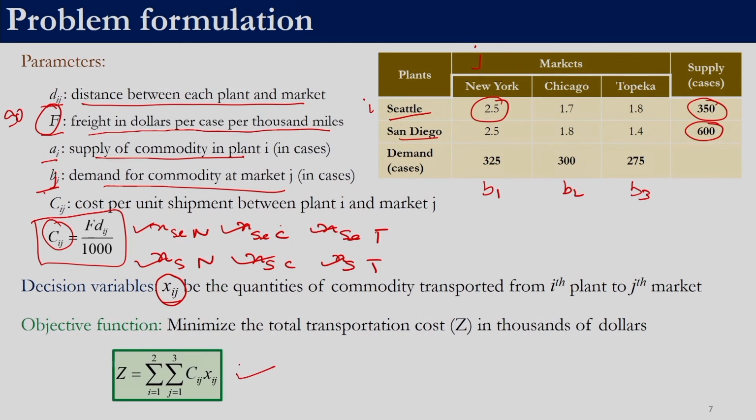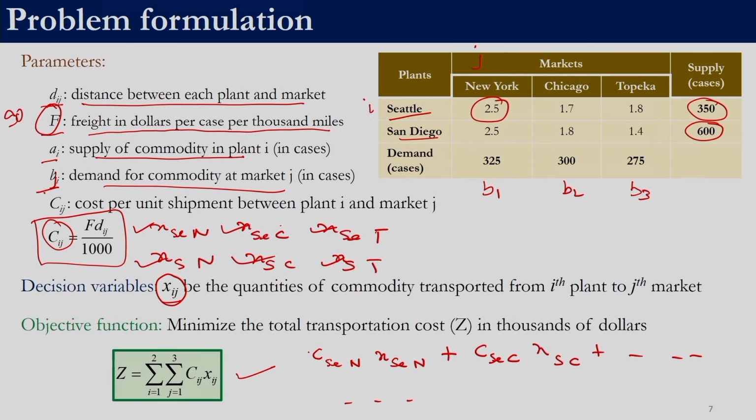This expression gives us the total cost. What we are saying is the cost of transporting from Seattle to New York into the quantity that is transferred from Seattle to New York, plus the cost for transporting from Seattle to Chicago into the amount that is transported from Seattle to Chicago, and similarly the other terms.